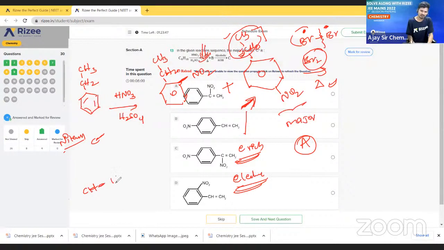CH, 1 H I am writing here, and here CH2 is there, na? Here CH2 I am writing this part here. So if you do homolytic cleavage, one radical will come here, one radical will come here. So one bromine radical goes with this H radical, and one bromine radical will come and attack with this CH. So I am going to write the reaction here.